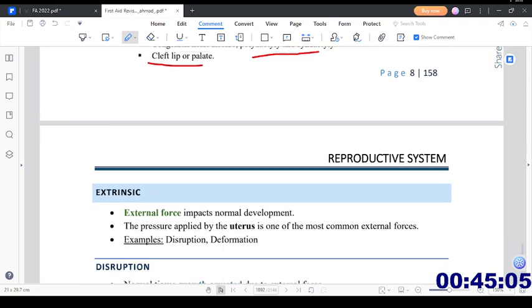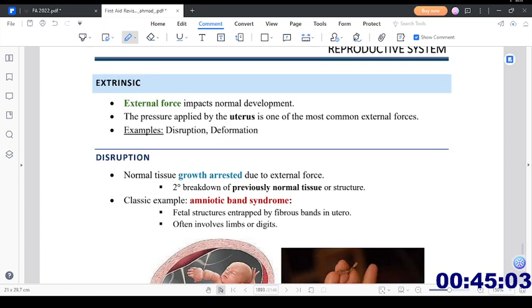Moving forward, we have extrinsic defects. External forces impact the normal development. The pressure applied by the uterus is one of the most common external forces. Examples include disruption and deformation. So now the problem is not with the fetus or inside the fetus, the problem is outside the fetus.